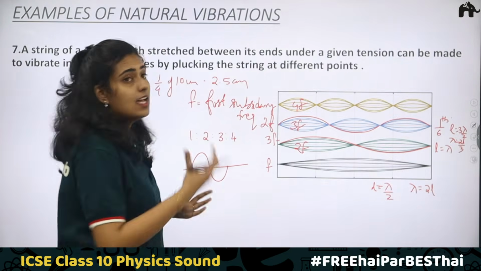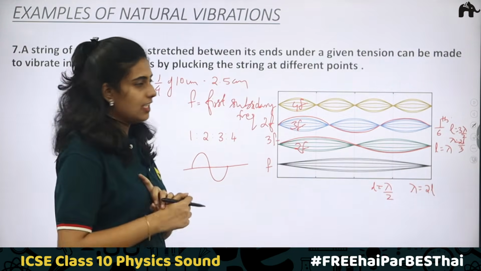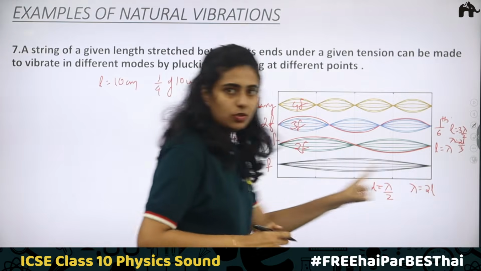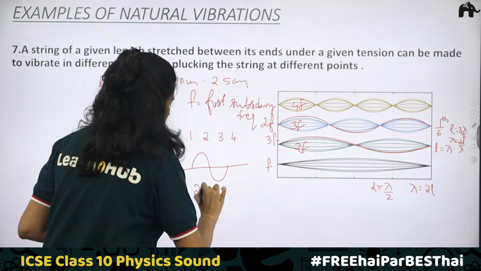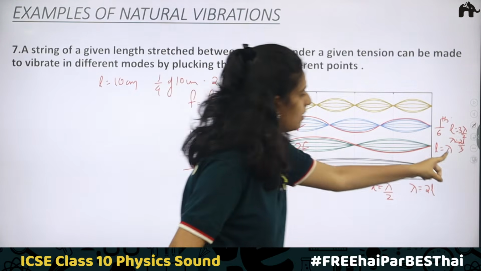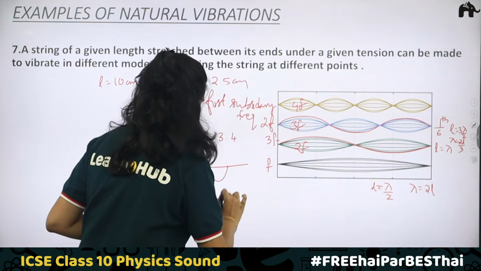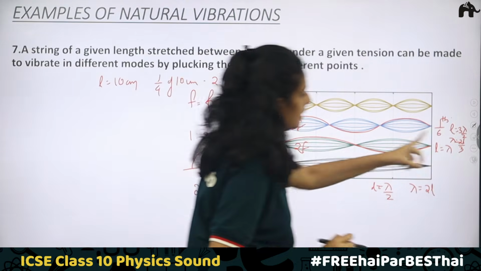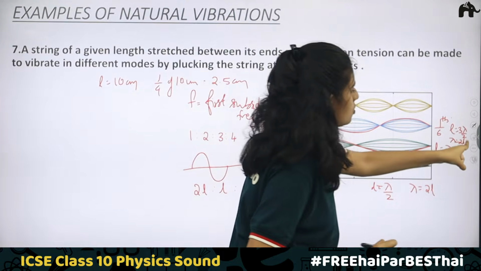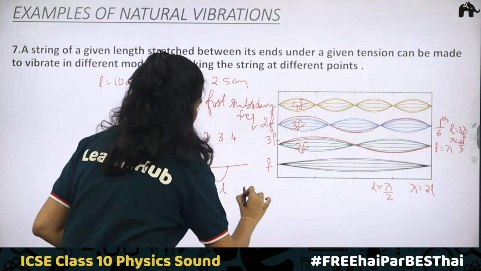Now, what is the ratio of wavelengths then? Here, lambda is equal to 2L, 2L is to, here lambda is equal to L, L is to, here lambda is equal to 2L divided by 3.